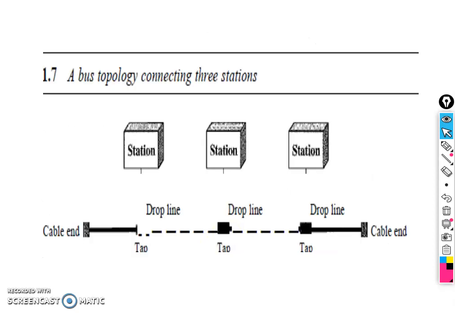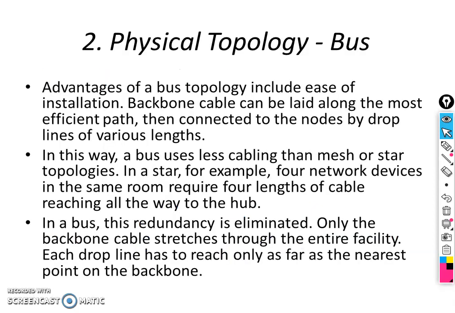So this is the diagram I have already shown you. These are the advantages of bus topology. Advantages of bus topology include ease of installation, because there is only one backbone cable. The installation is very easy. The backbone cable can be laid along the most efficient path, then connected to the nodes by drop lines of various lengths. In this way, a bus uses less cabling than mesh and star.